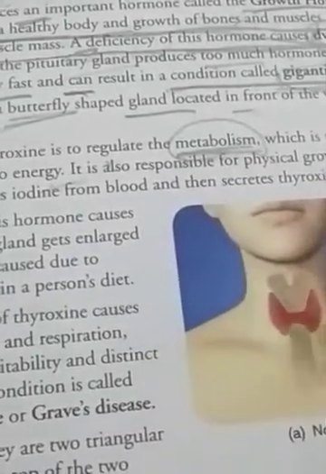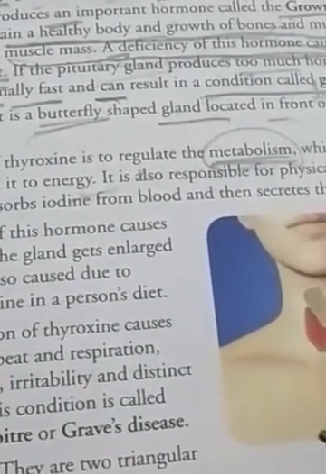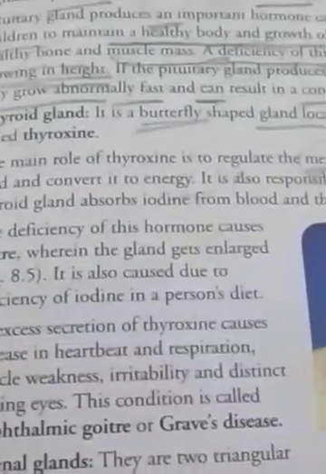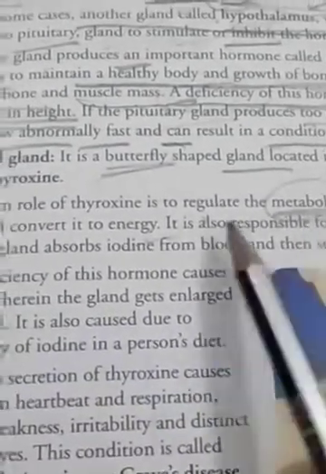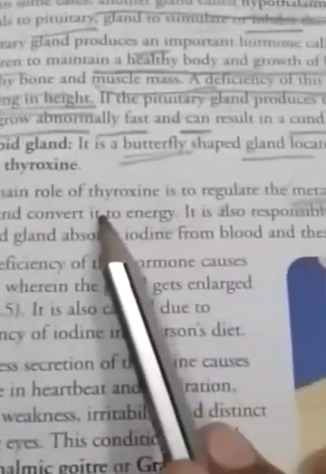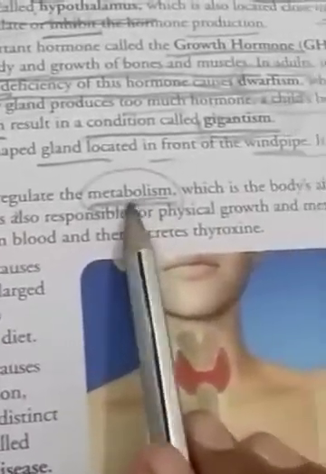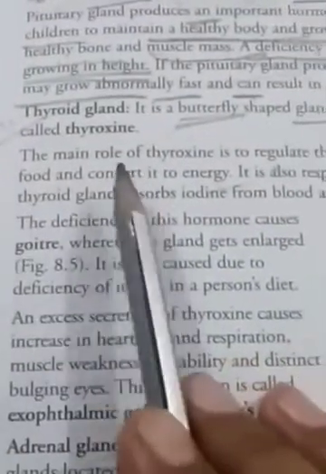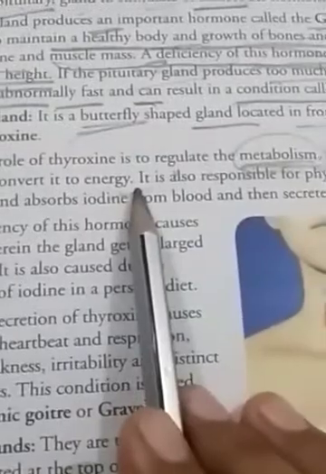Means some chemical activities done inside our body, by which the food is broken down and we get the energy. So the main role of thyroxine is to regulate the metabolism, which is the body's ability to break down food and convert it into energy.